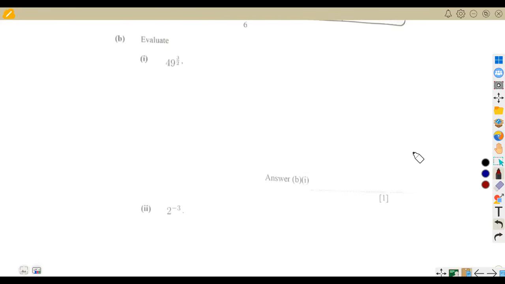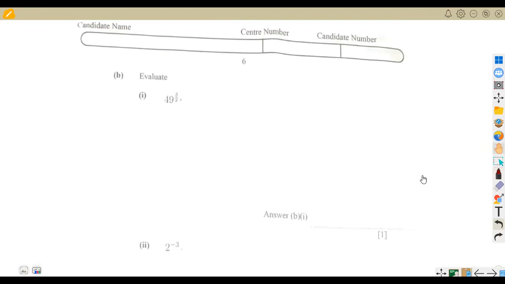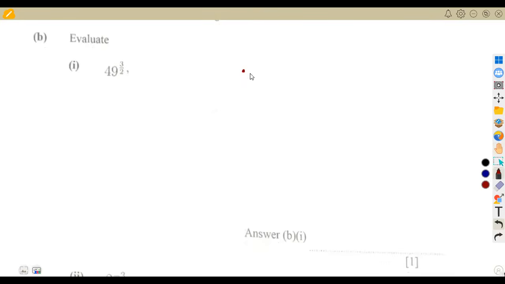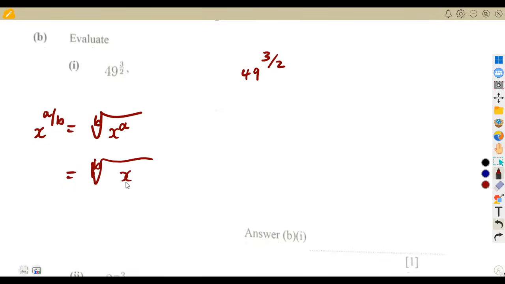Let's check the B part of it. It was evaluate. All right, you see that problem of scanning these papers. This one is not that clear, but that's 49 to the exponent of 3 over 2. So we've got 49 to the power of 3 over 2. Remember, from our law of x to the exponent of a over b, we obtain the bth root of x to the exponent of a, like this. All right. So it's one and the same thing that we see here.